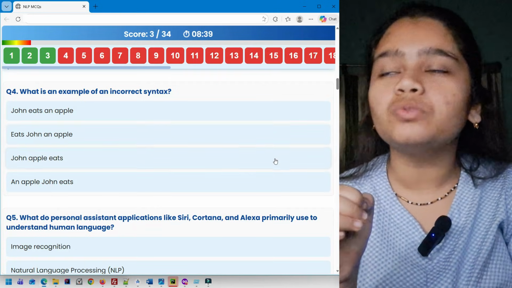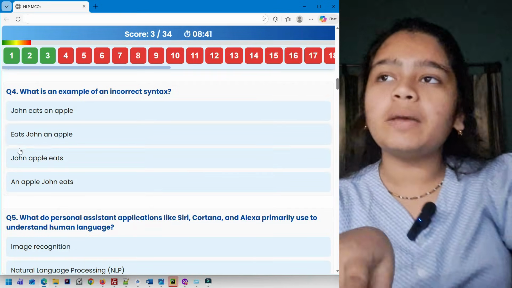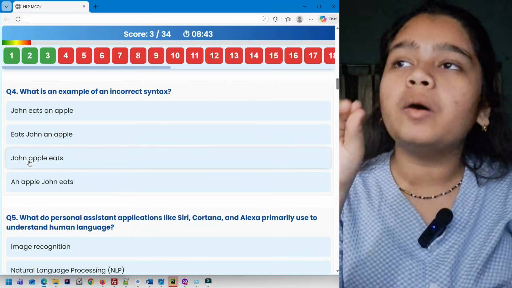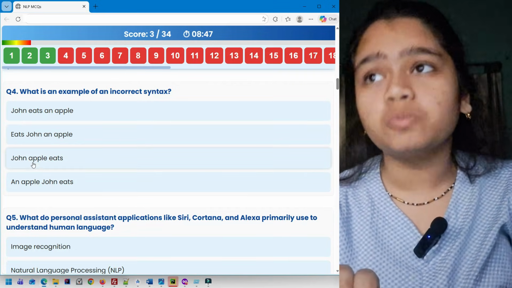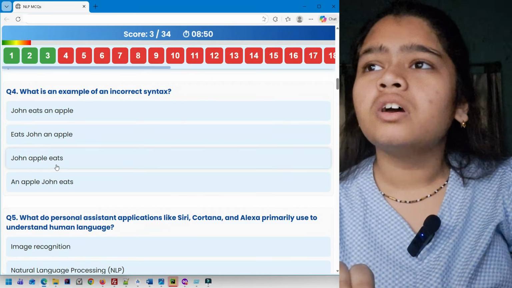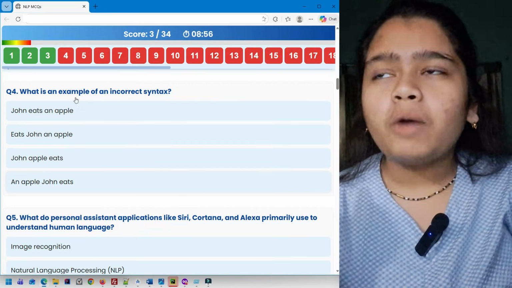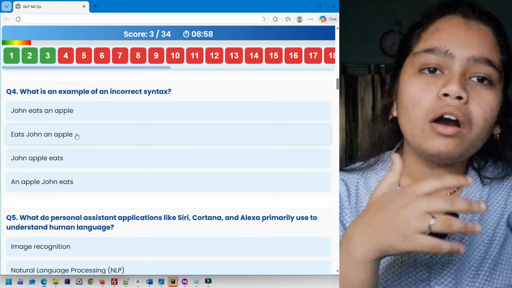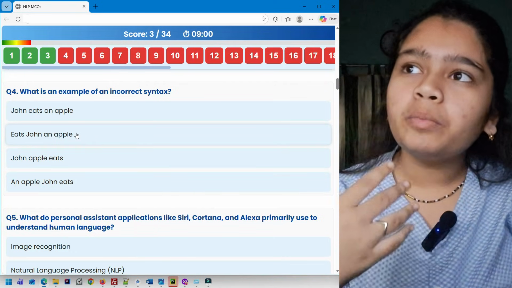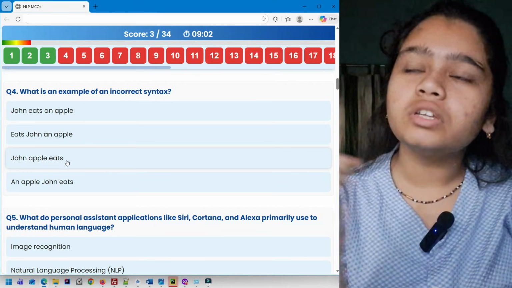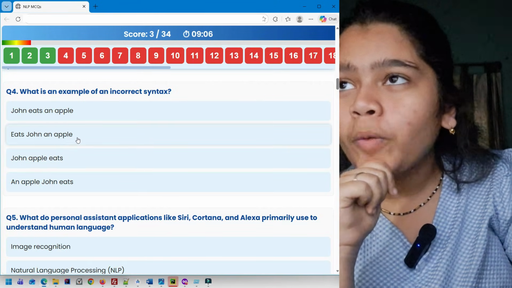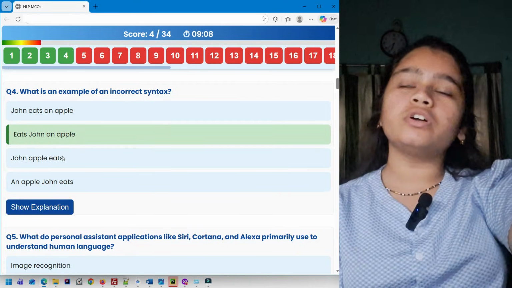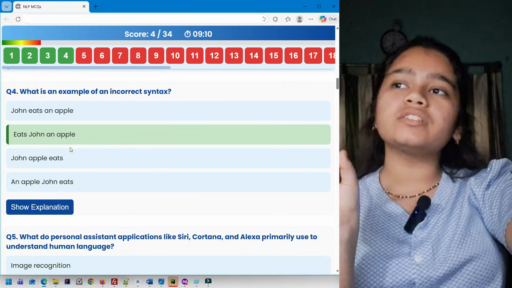Now out of these 2 options, what to select? Eats John an apple, which is verb plus subject plus object, or this one, which is subject plus object plus verb. Option 2 is more appropriate than option 3. That is why you can select option 2, because it is much closer to the actual incorrect syntax.